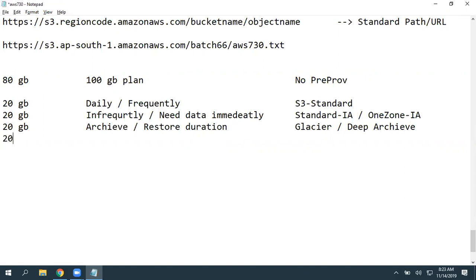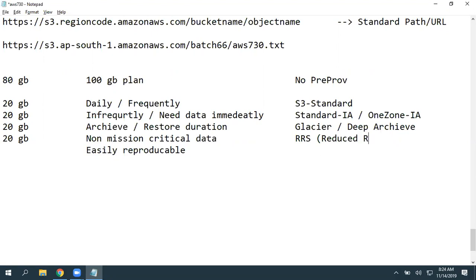And you have some more data which is not important basically. It's non-mission critical data, or data that you can easily reproduce. In simple terms, the data is not important. So in that case, you can choose a storage class called RRS, reduced redundancy storage.